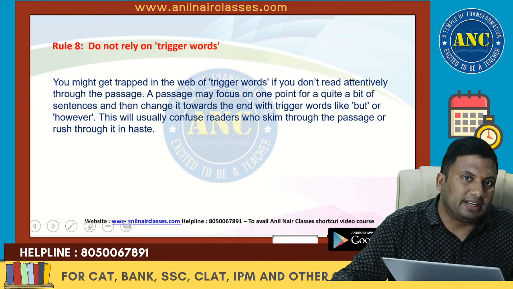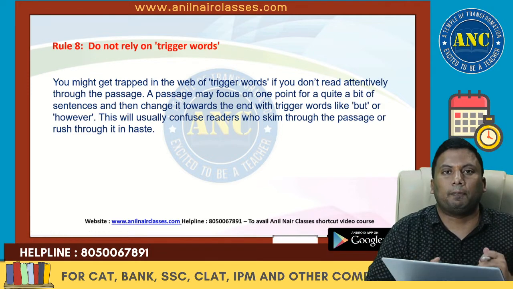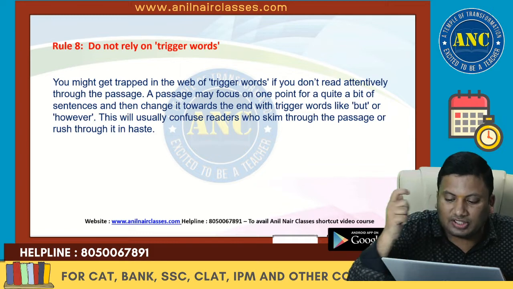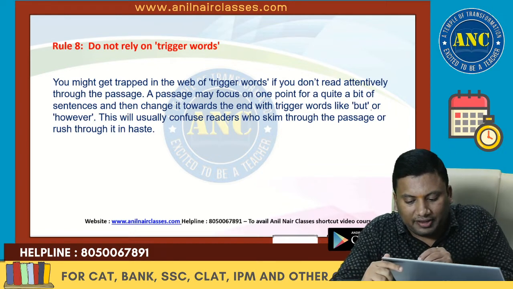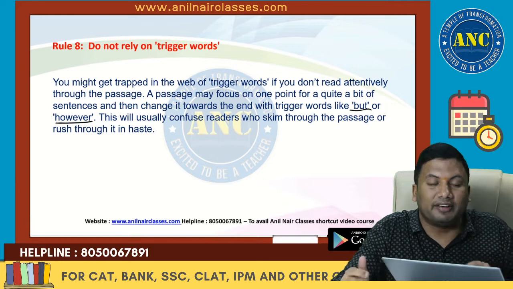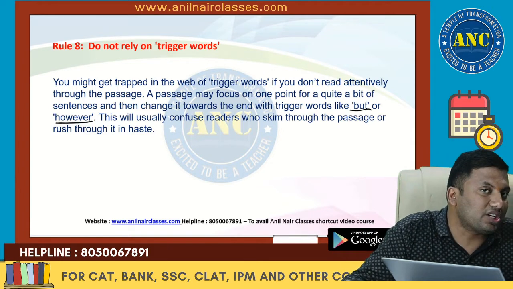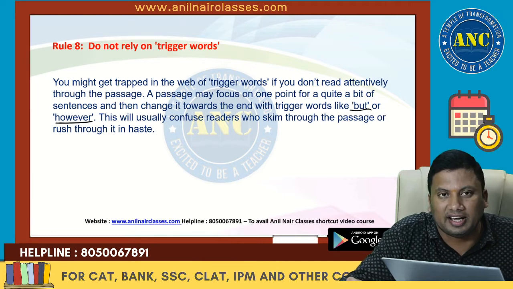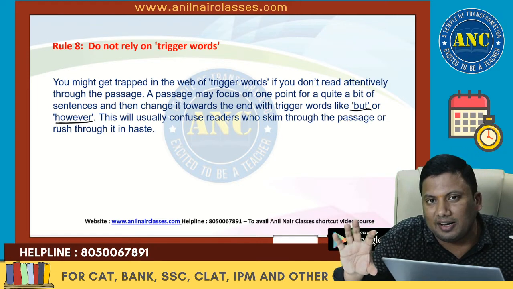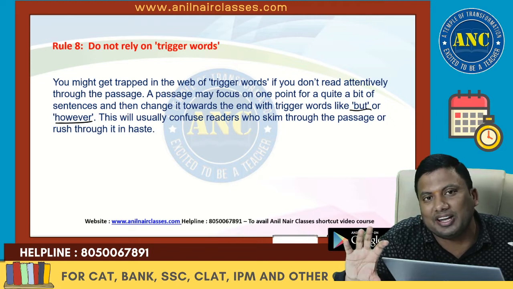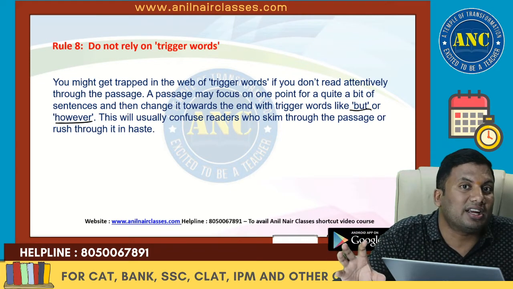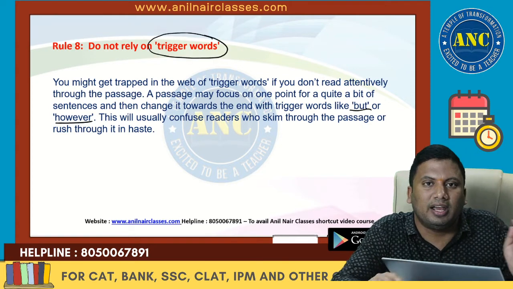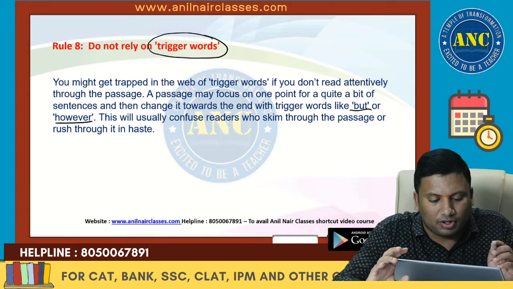Rule number 8. See, this is what will happen if you probably do not read the passage. There are some trigger words, like for example, but, however, and so on. In case you are solving a question by using answer options, probably you will not be able to understand in detail what the mood is, what the author is trying to say and what the author is trying to contradict also. These trigger words are extremely important to you.